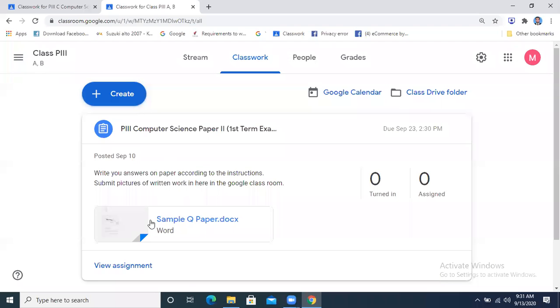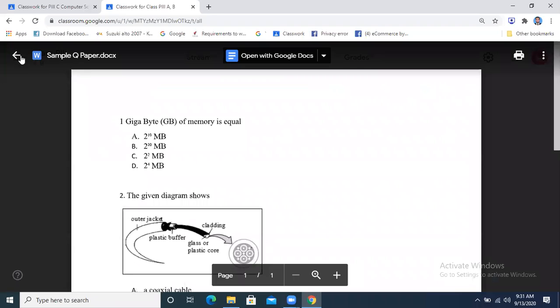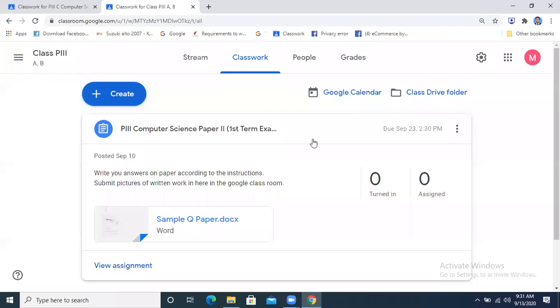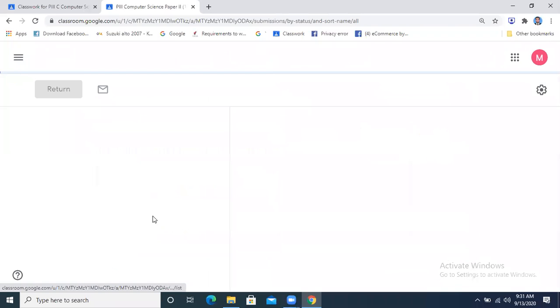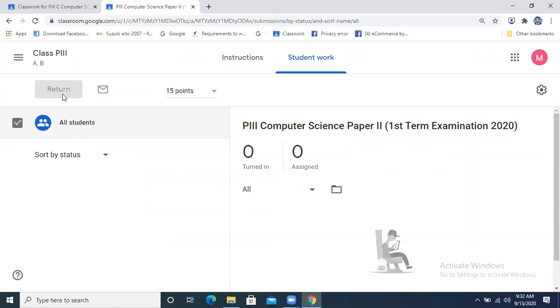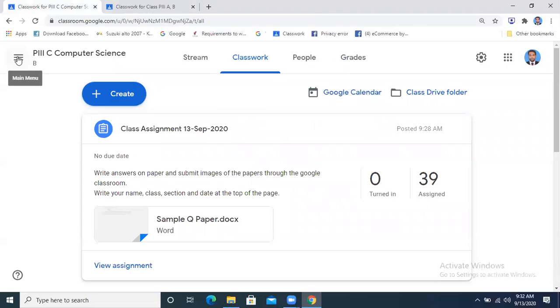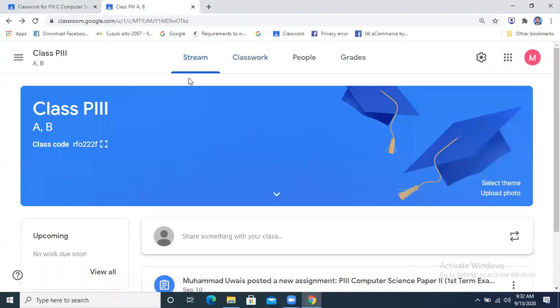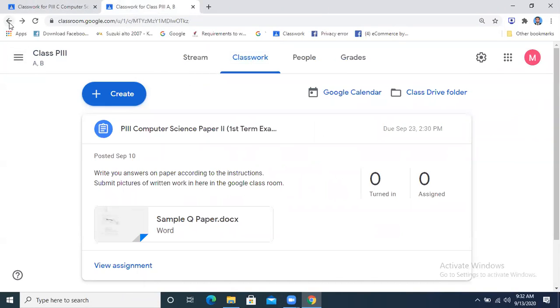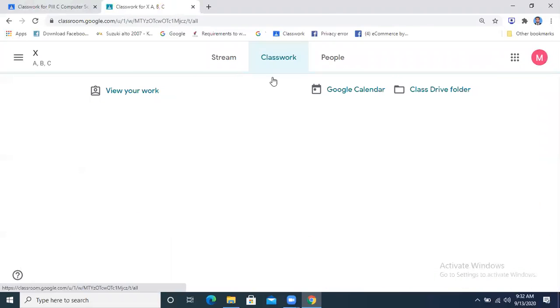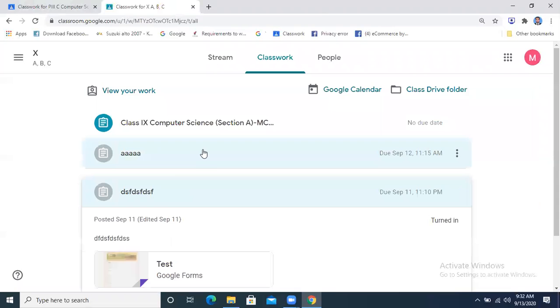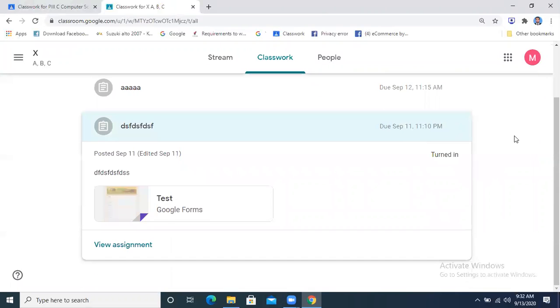So what you do is read the paper from here. You will write the answers on papers, right? What are you going to do then? What will you do? You will go to view assignment and you will go there to return. You know how you are going to submit the assignment. Let me show you in some class where I am a student. So I think in this class I am a student. I think in this class. Okay.